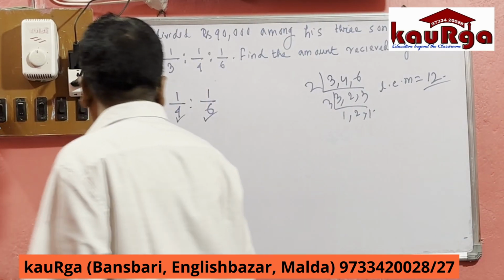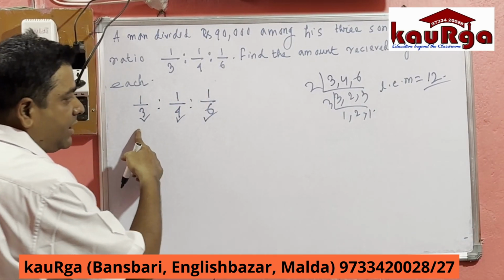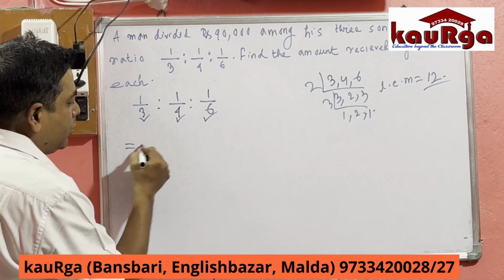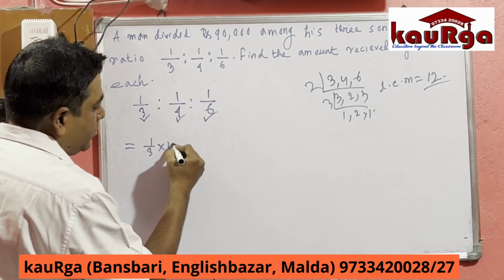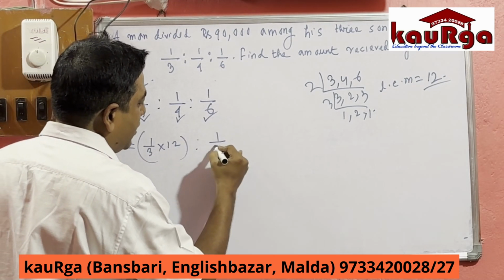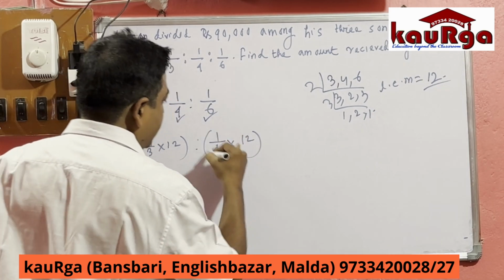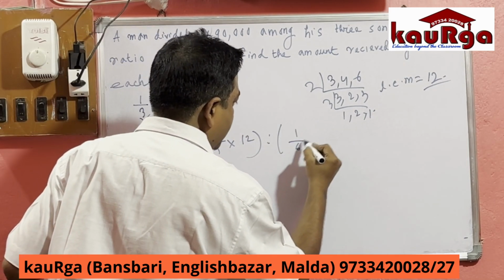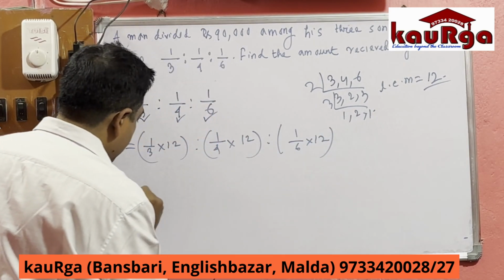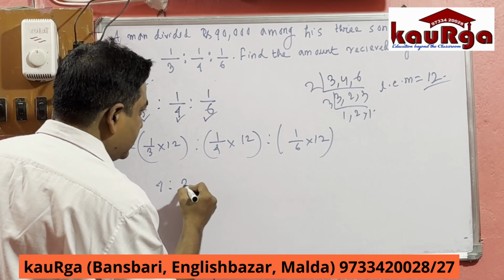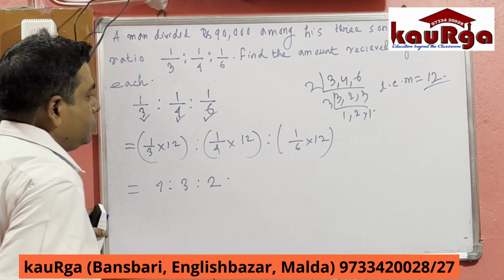We have to multiply each and every term of this ratio by 12: 1/3 times 12 : 1/4 times 12 : 1/6 times 12 equals 4 : 3 : 2.